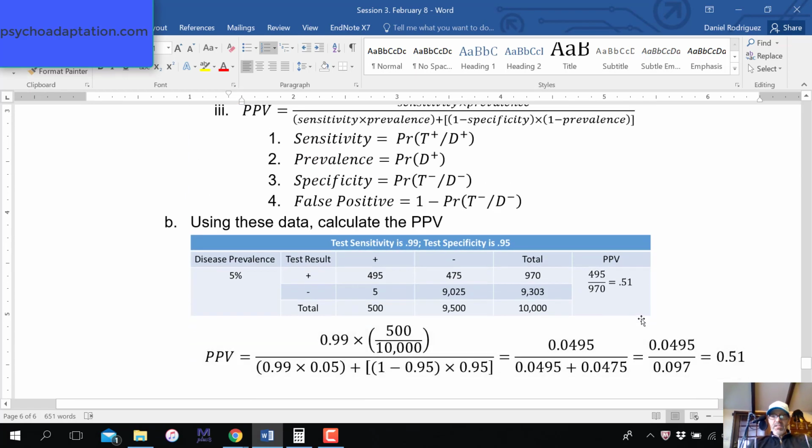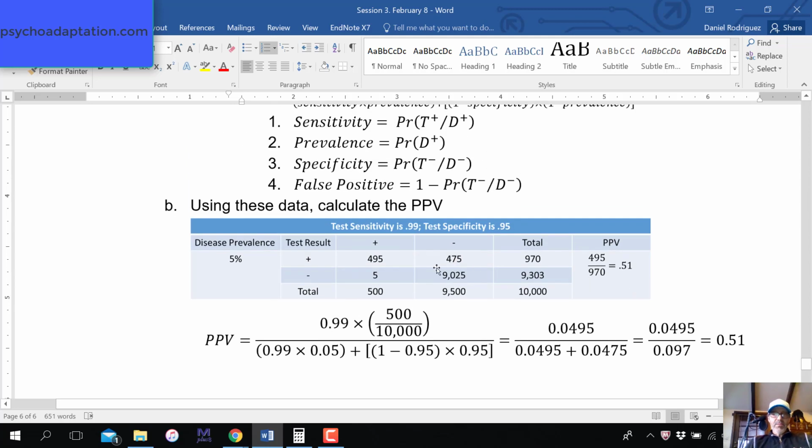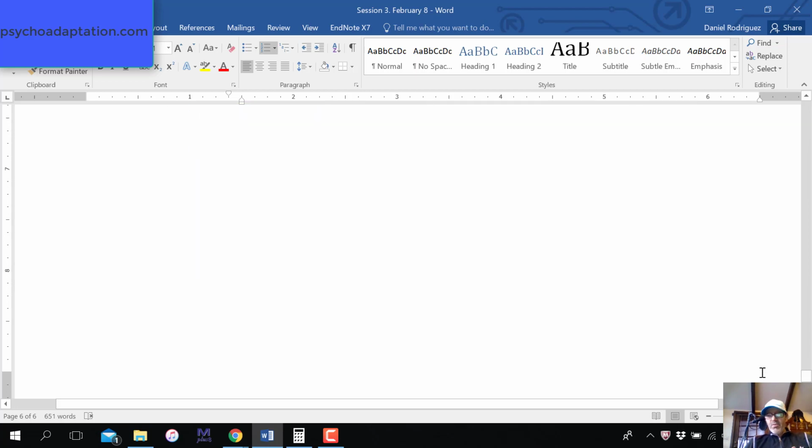And you'll notice that that's the same value that we derived if we have all the table values. Now you can use all these table values to derive everything if you have a table, but you don't always have a table. If you have a table, you can ask, what's the probability of being disease positive given you test positive? So this column here is testing positive. 970 individuals tested positive. And the number who are disease positive is 495, because this is the disease positive column. 495 divided by 970 equals 0.51, which is the same as what we got here.